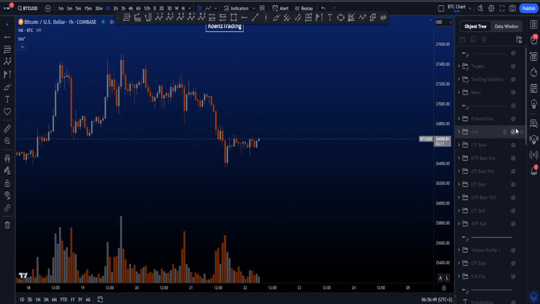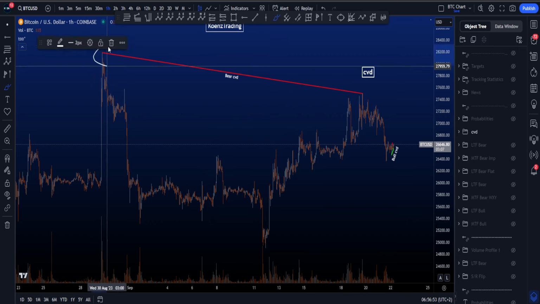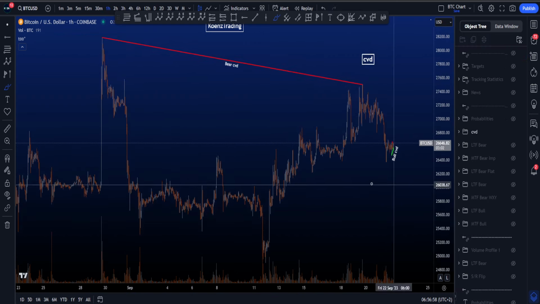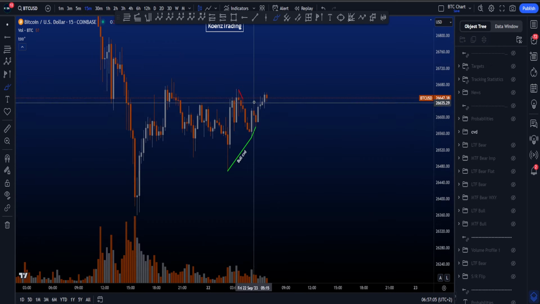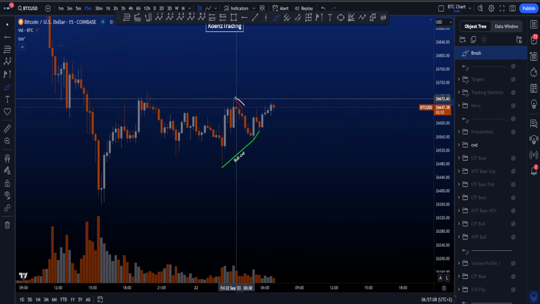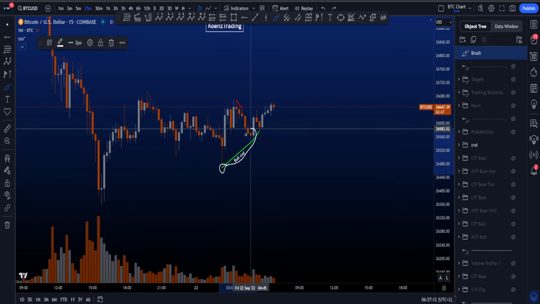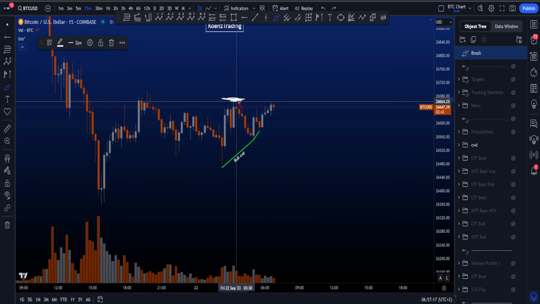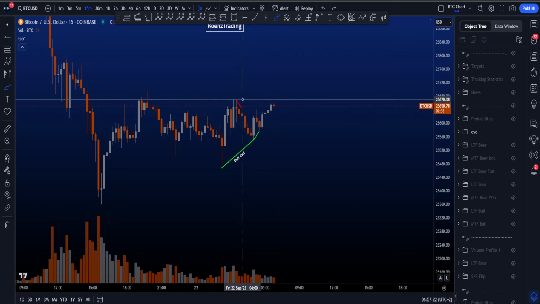If we go to the lower time frames and look at the local CVD divergences, by the way, if I zoom out on the 4-hour, we do have these bearish CVD divergences where the target is this low. However, the more local CVD divergences will always have priority. So if we zoom in to what is happening more locally, then over here, we had some bearish CVD divergences throughout the night. Now these already played out over here, but we also have bullish CVD divergences, higher low in price, lower low on the CVD. The target is taking these highs, which is highly probable looking at how close price is to these highs at the moment. And then we take it from there.